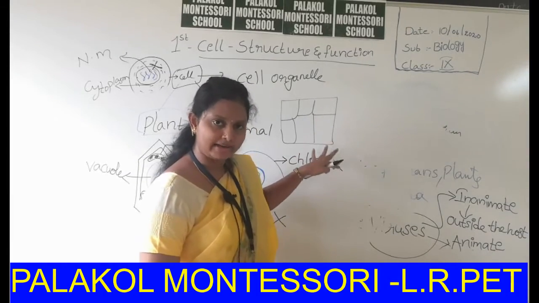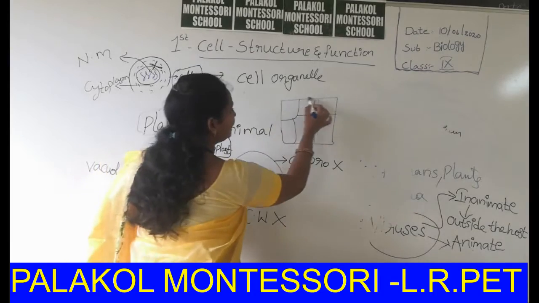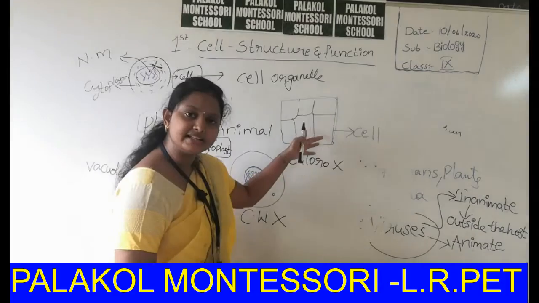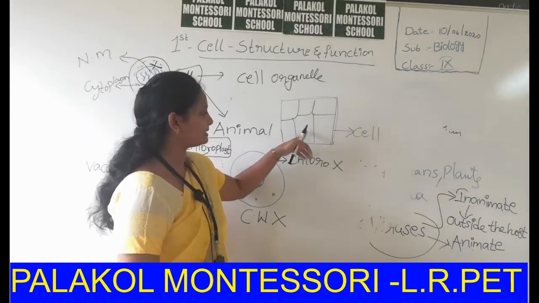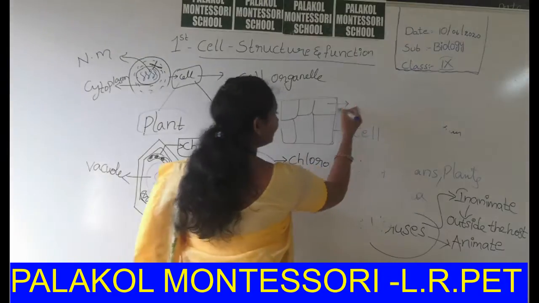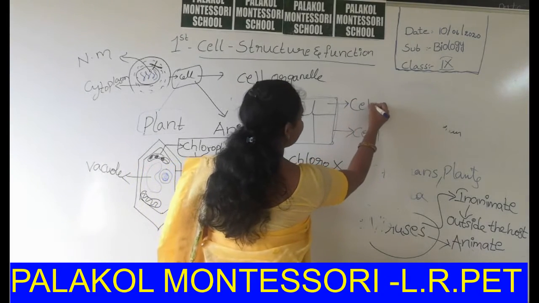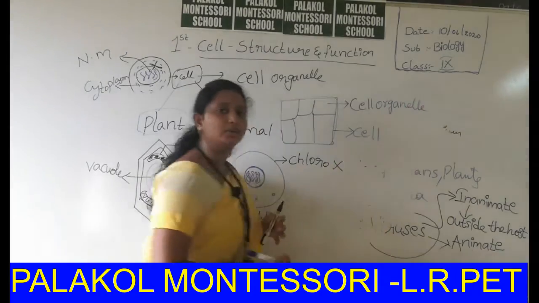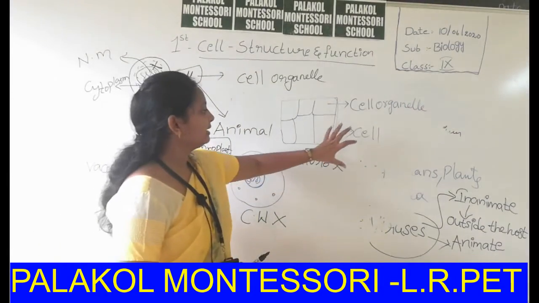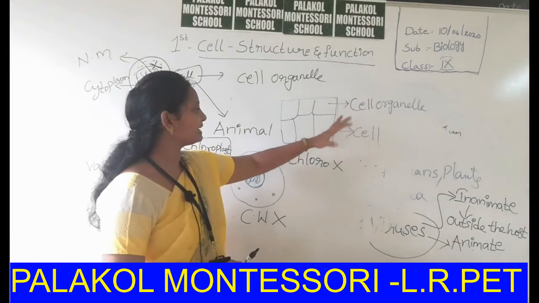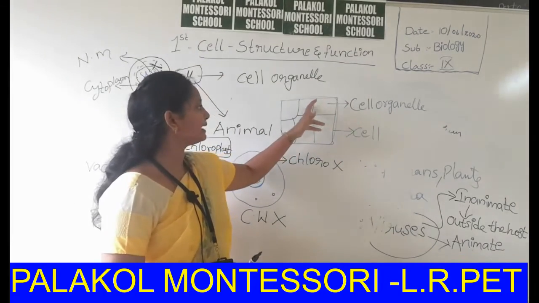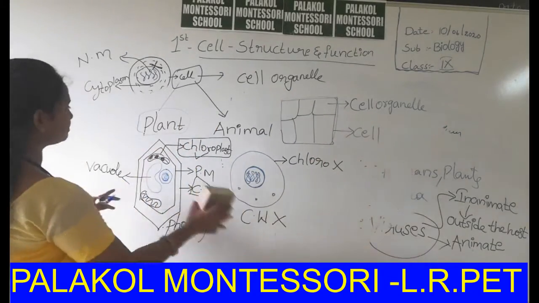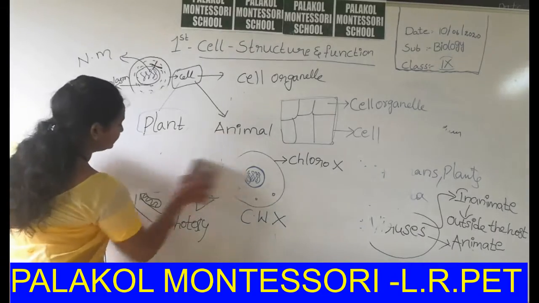In the same manner, if this building is the cell, inside the cell so many rooms are present, and those rooms are the cell organelles. Is it clear to all? Cell is like a building, and inside the cell, organelles are present as compartments. Next thing, these are the differences between plant cell and animal cell.